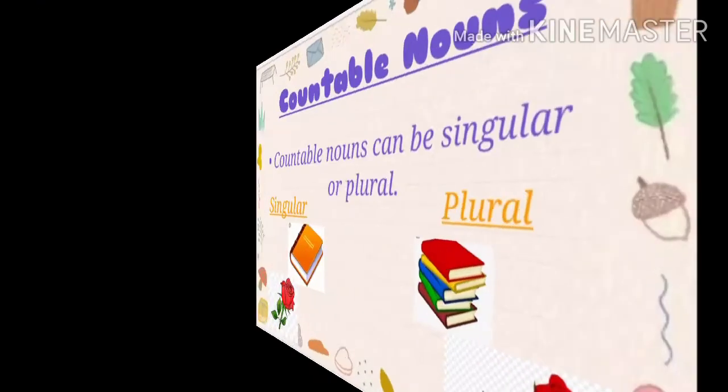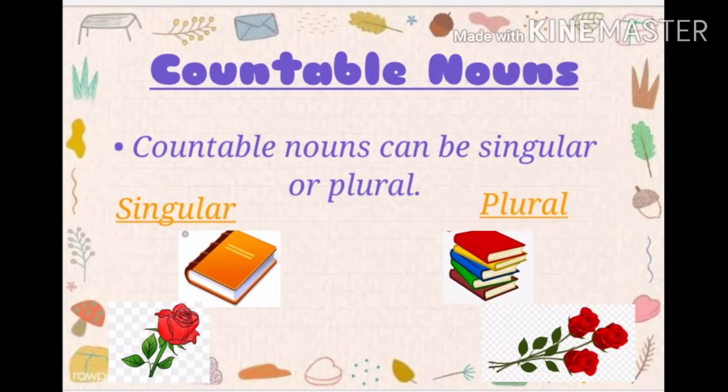So moving further, let's know more about countable nouns. Students, countable nouns can be singular or plural. Singular means one and plural means more than one. So all those nouns which can be counted can be singular or plural. For example, a book. One book is here, so it will come in singular. And books, many books are there, so it will come in plural. Similarly, a rose, one rose, and roses, which means more than one rose. So these are the two examples of countable nouns which can be singular or plural.